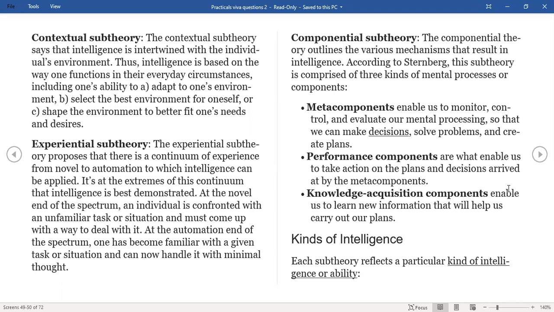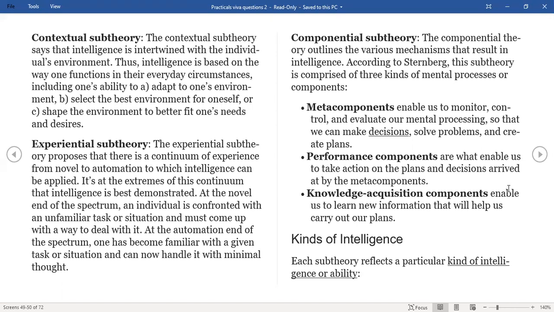Adapt to the environment. Second one is select the environment that suits yourself. Select the best environment for yourself. What do you do in this situation? You go to the headmaster and say that I cannot take this class, give me some other class. So you probably go to a different class. Third is to shape the environment. That would be to borrow a huge stick, go to the class the next day, hit 5 of the bigger heroes, and the class kind of aligns back to you. So these are the 3 ways. This was kind of my version of the example, which I believe whichever man was teaching it gave us.